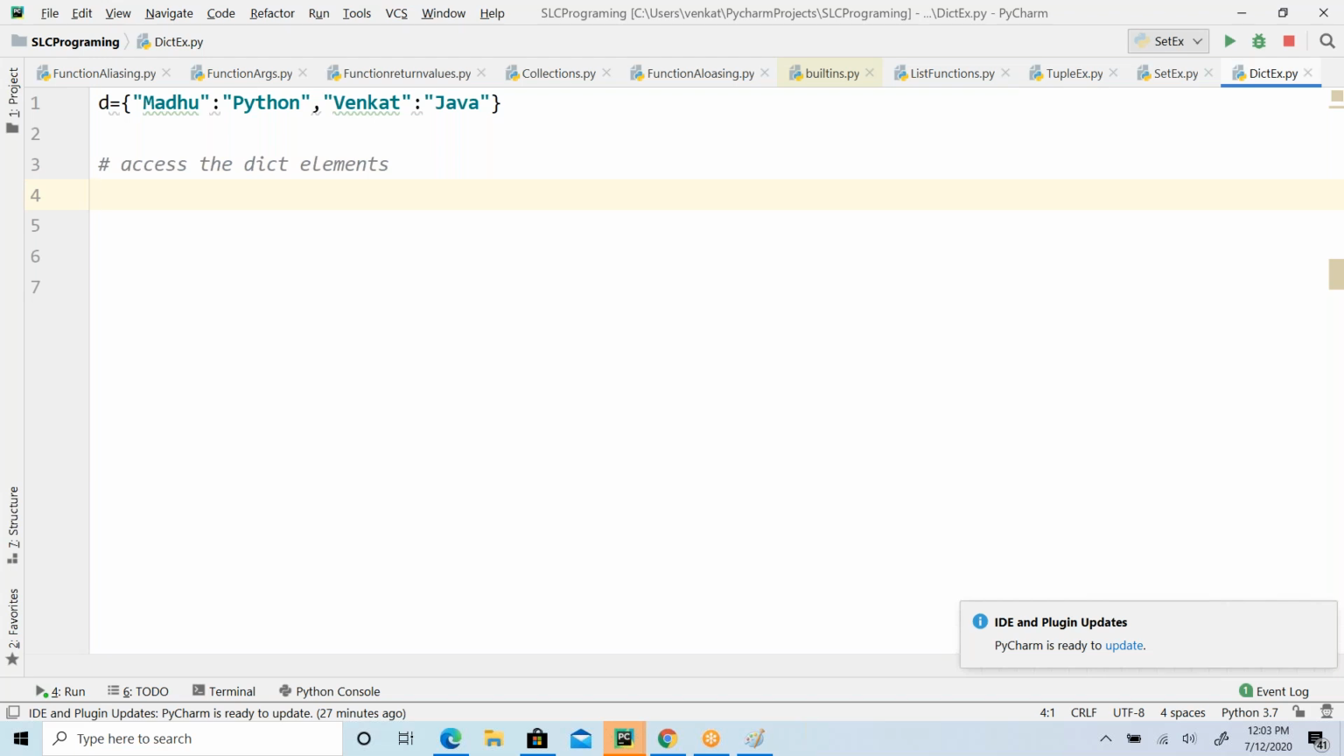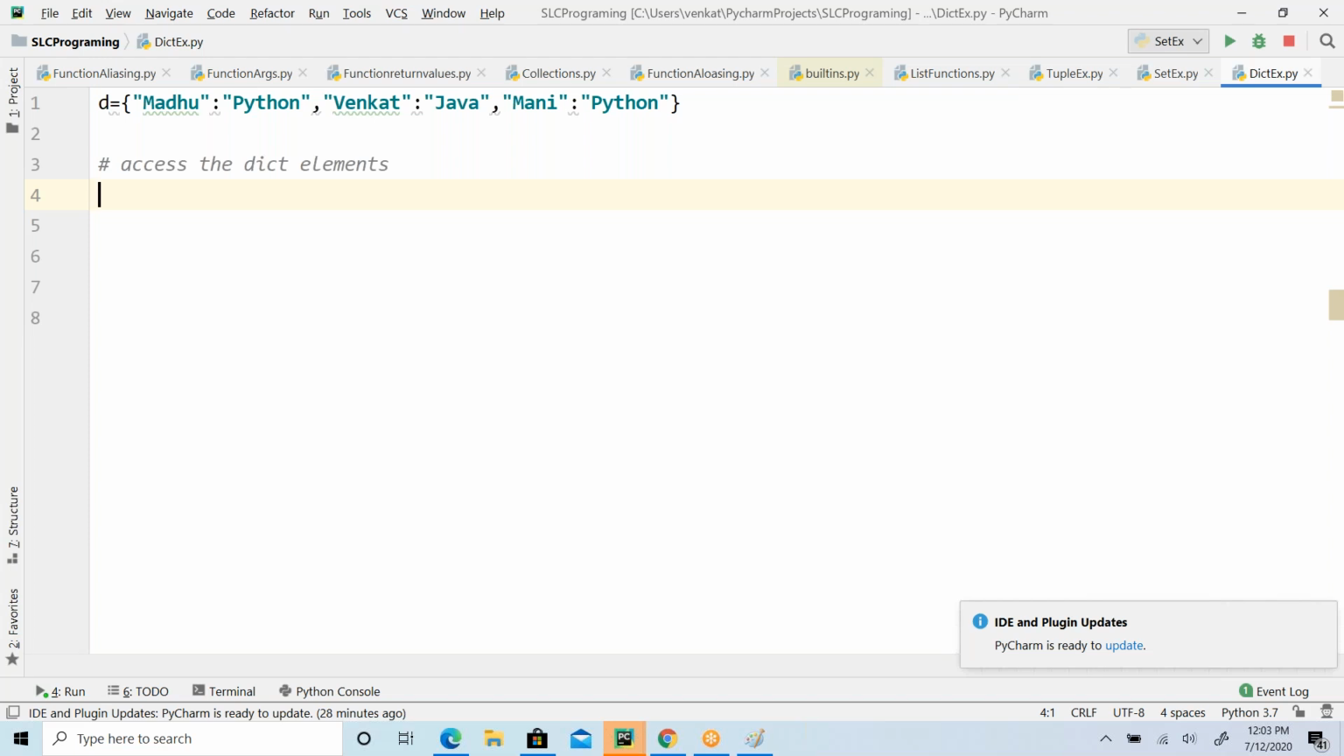And I started with the dictionary. Dictionary is a key value base. So I have names and the courses they joined. Madhu joined Python. Venkat joined Java. Maybe Manikanta joined Python. Like this, you can maintain a key value base.